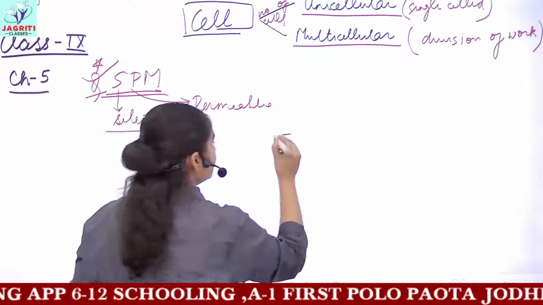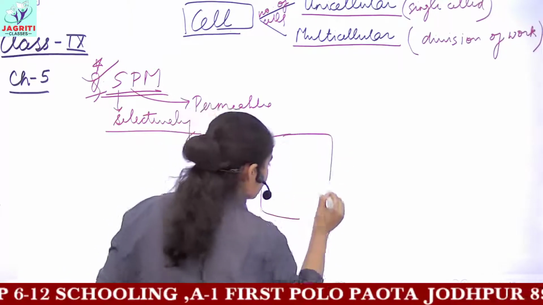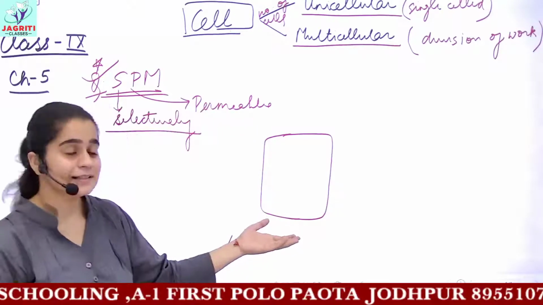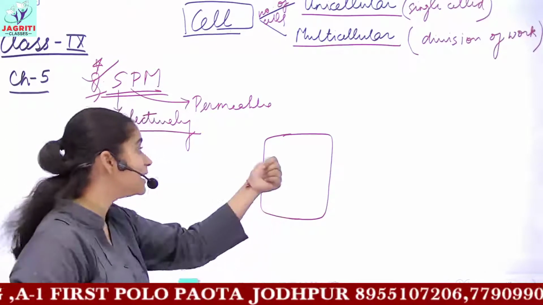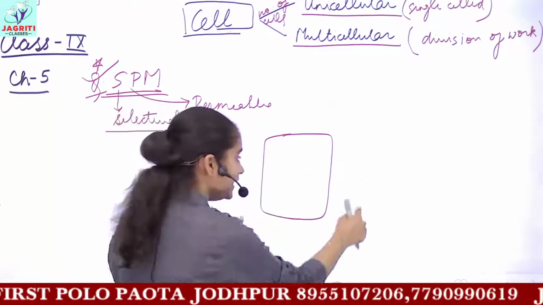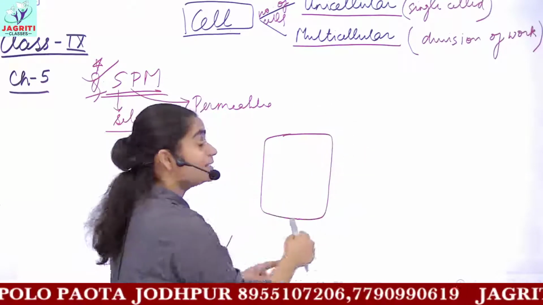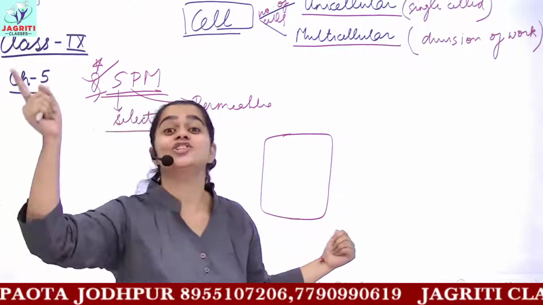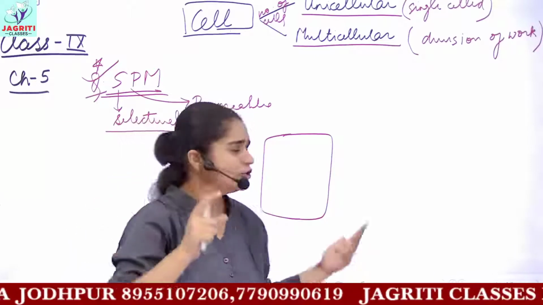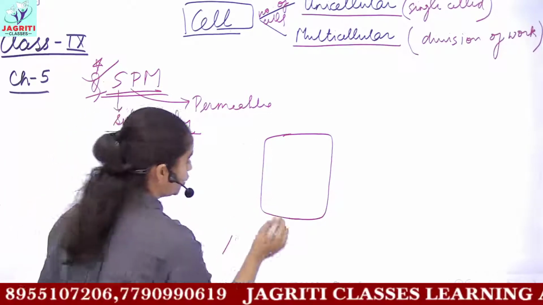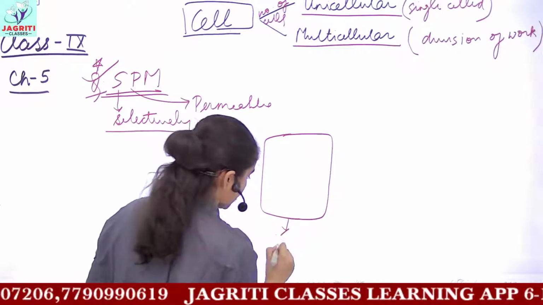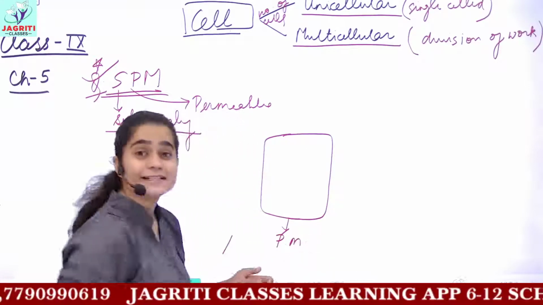Let's suppose you have a cell here. Consider this is an animal cell. Why not a plant cell? I'll tell you later that in a plant cell, we have one more additional layer outside this plasma membrane, and that additional layer is called the cell wall. So I'm considering this as a simple cell, you consider it too. Then this outermost covering is your plasma membrane or cell membrane.